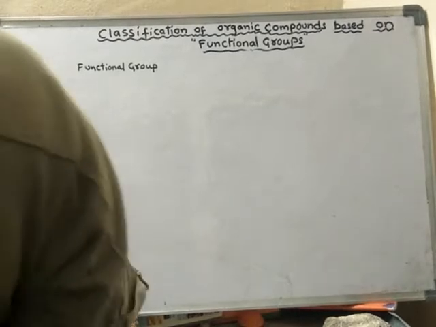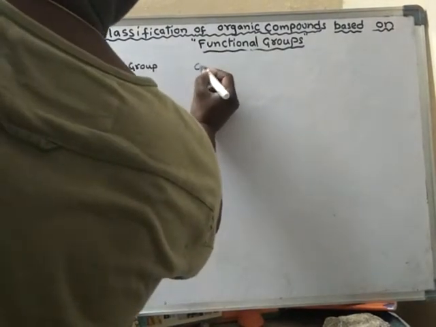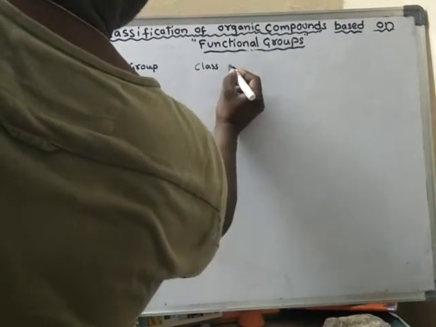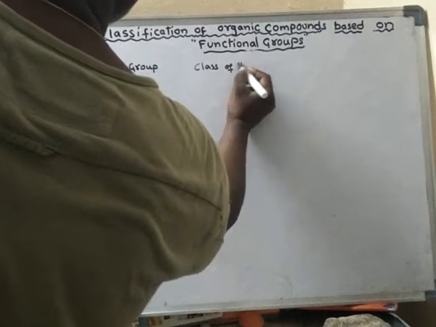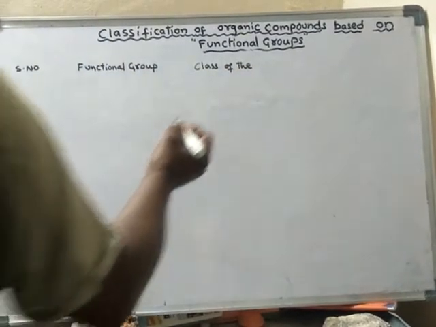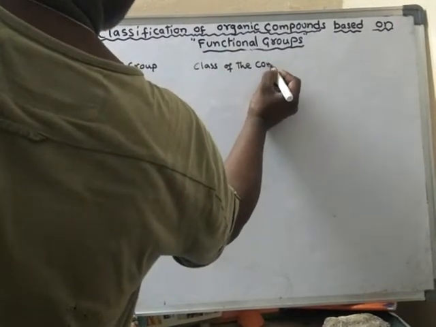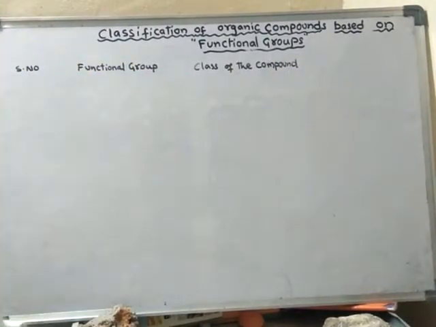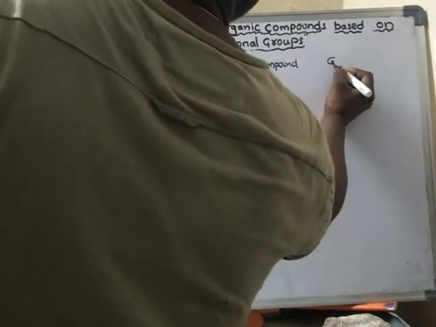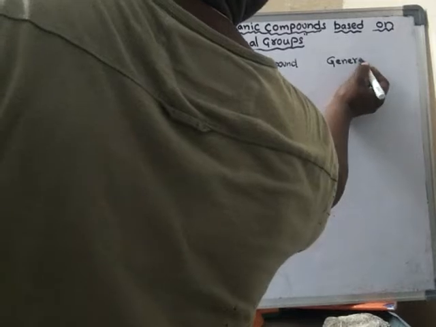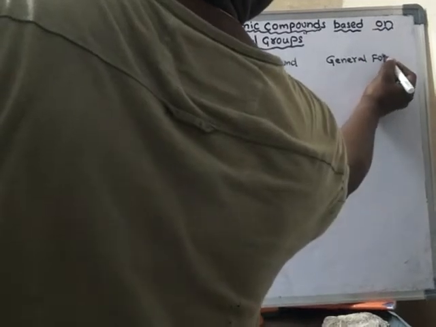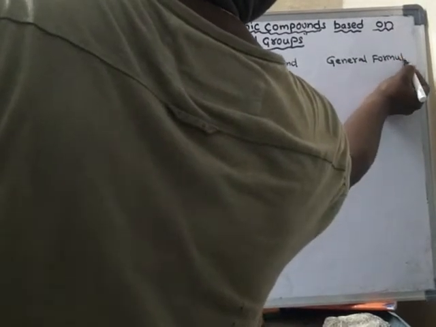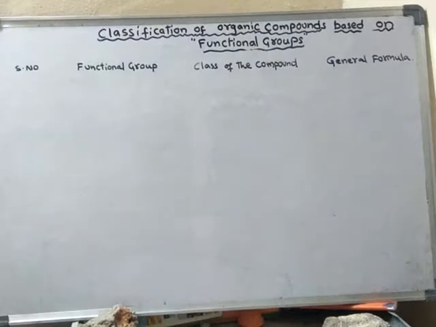Next, the name, the class of the compound, and general formula. We learn one by one.